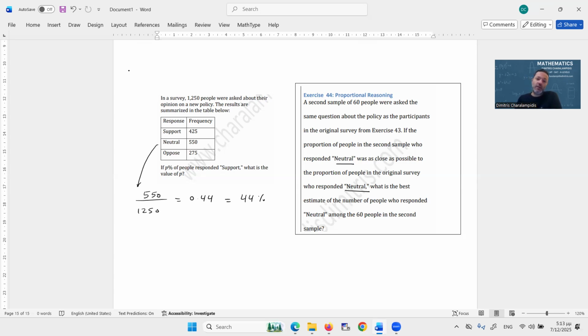So, since we have 44 out of 100, what's the corresponding proportion when we use 60? 44% of 60, let me do the operations, that would be 26.4, but since we're talking about people, we should say that it's approximately 26 people out of 60 who responded neutral.